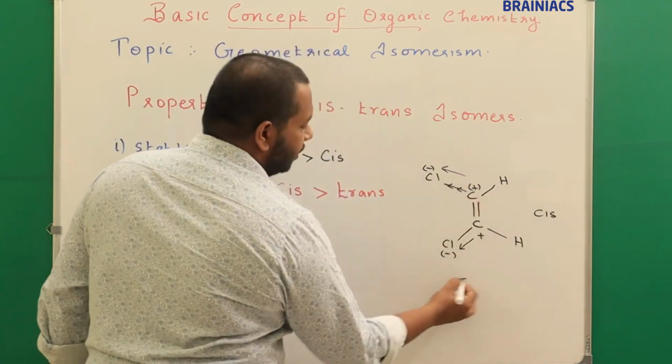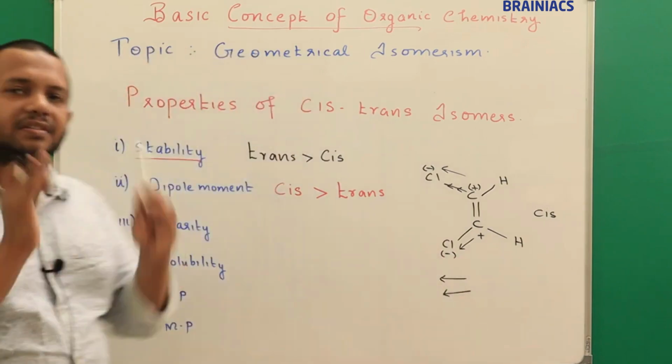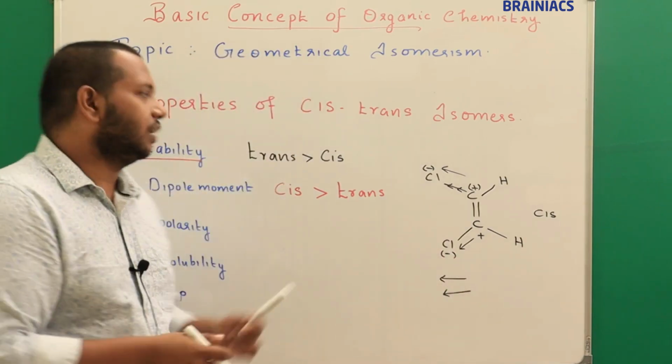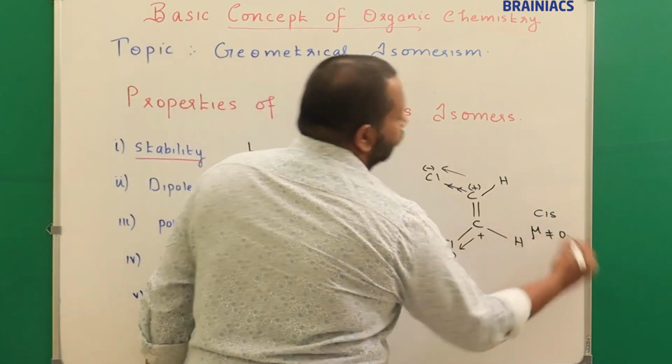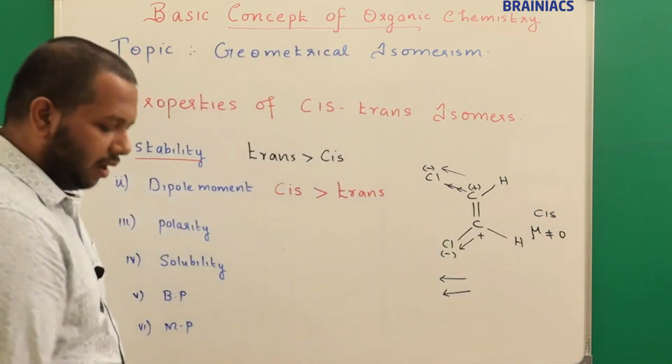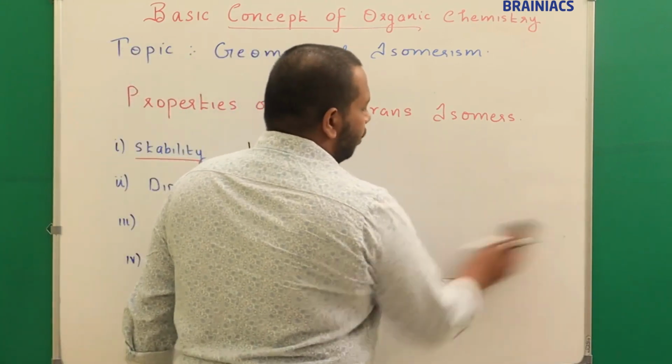So if you see, the net dipole moment is in this direction, and if you calculate, you will get some value for dipole moment. So that means the net dipole moment is not equal to 0. Understood? Now the same system, if you try to do it for a trans, how will it look?